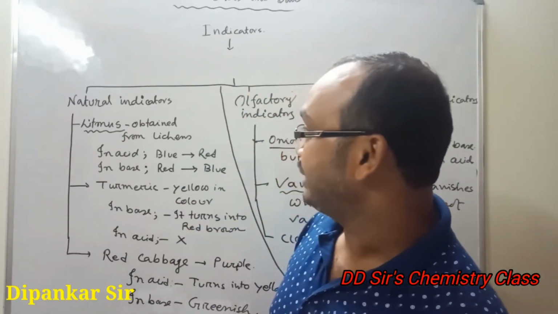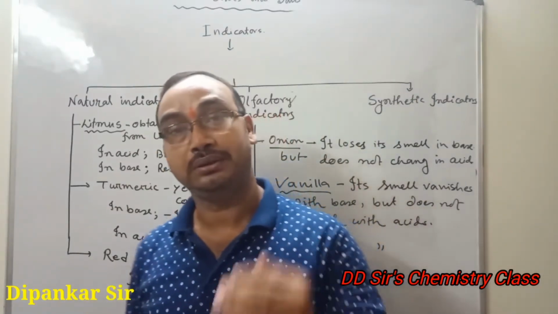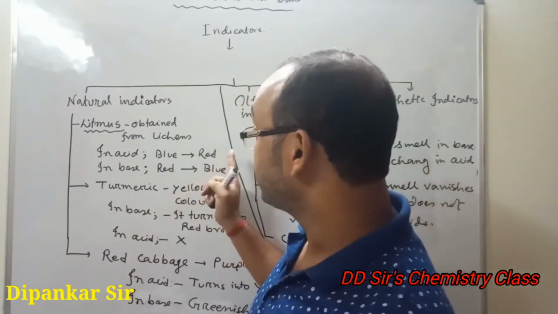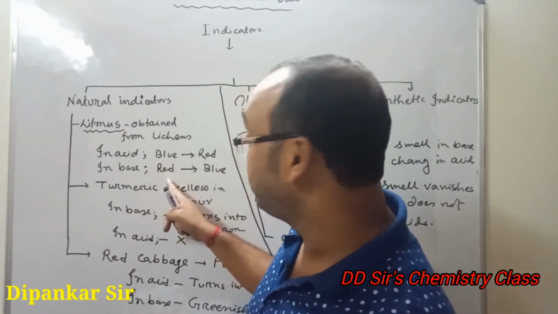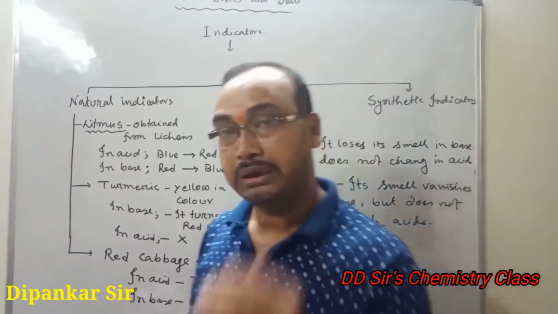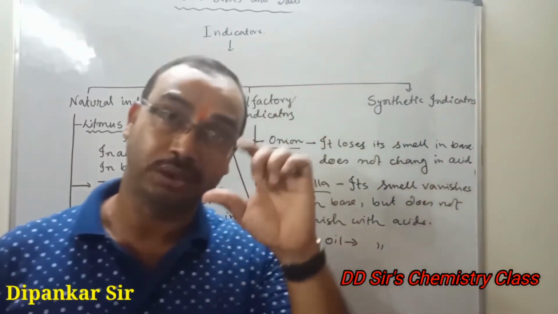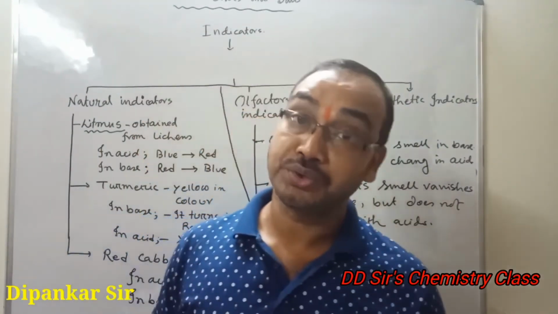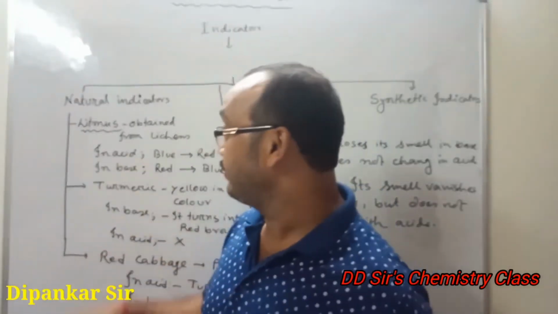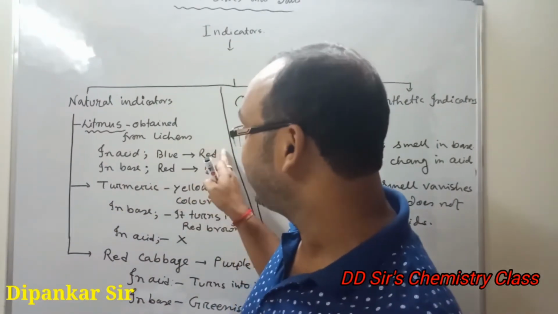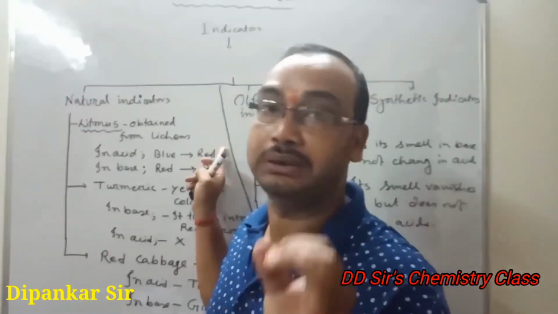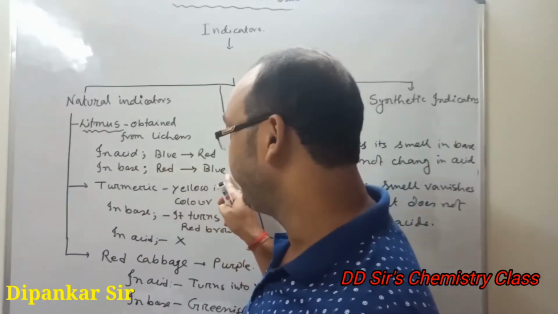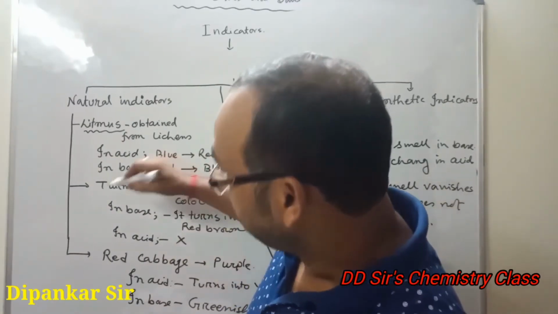Litmus solution is obtained from lichens, and in acids, blue litmus changes to red, and in base, red litmus changes to blue. Litmus exists in two forms: one is solution form, one is strip, that is paper form. We can use any one. Again I am telling, in acid, blue litmus changes to red color, whether solution or strip. In base, red litmus changes to blue. Number 1. Number 2, turmeric.